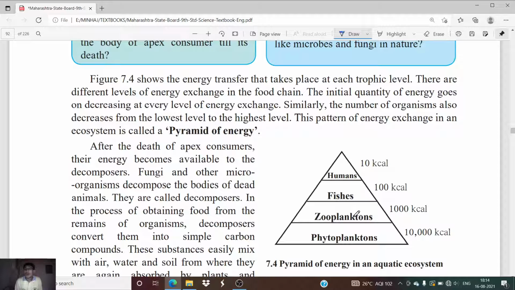The initial quantity of energy goes on decreasing at every level of energy exchange. Whenever energy is transferred from one part to another, there is a reduction in energy. Suppose there are five levels, and energy transfer starts from the first level. This energy transfer will lead to a reduction of energy after each level.